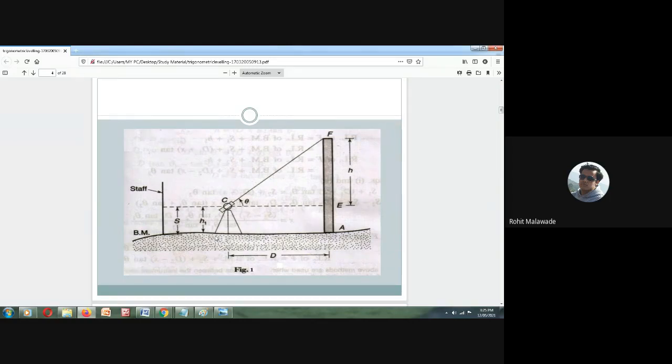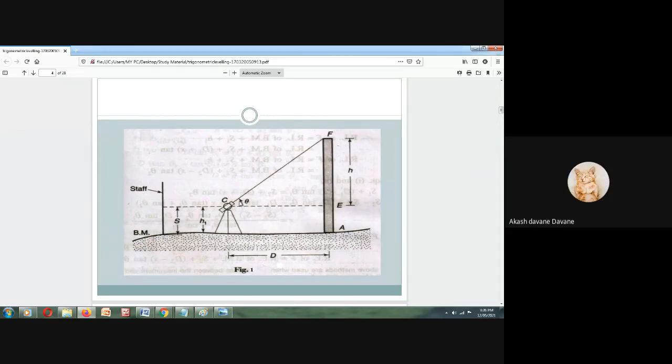Then what is the distance D? Here I am asking you, what is this distance? Distance between the instrument and the object. Is it a horizontal angle? Who told it is a horizontal angle? What is this theta?